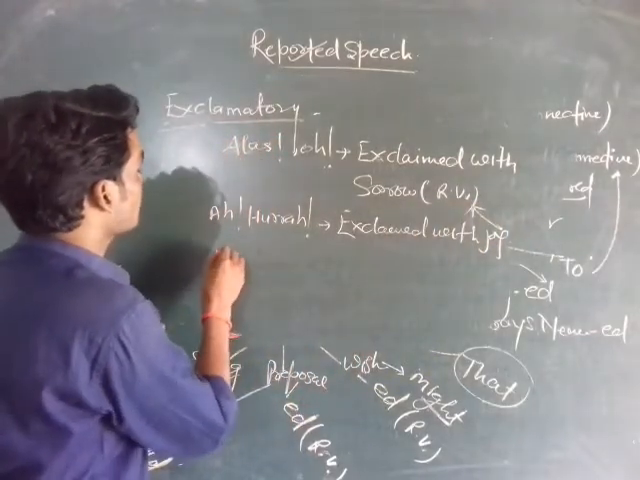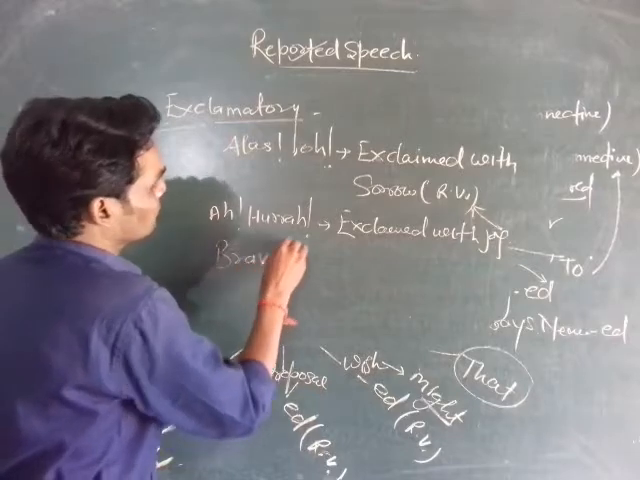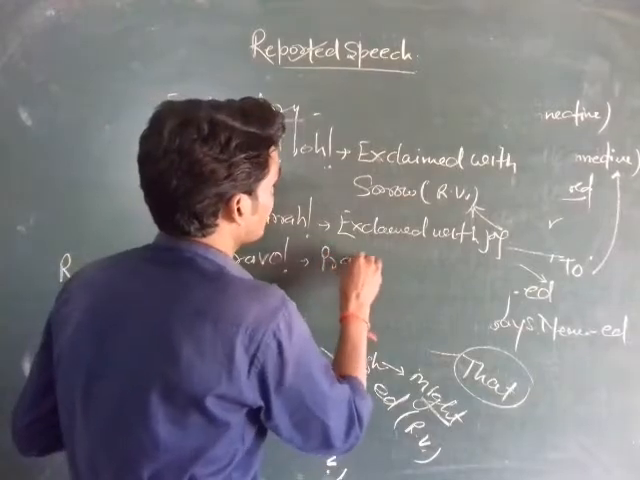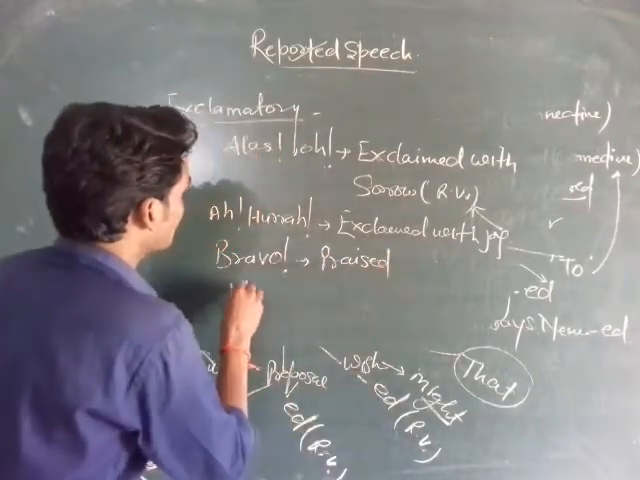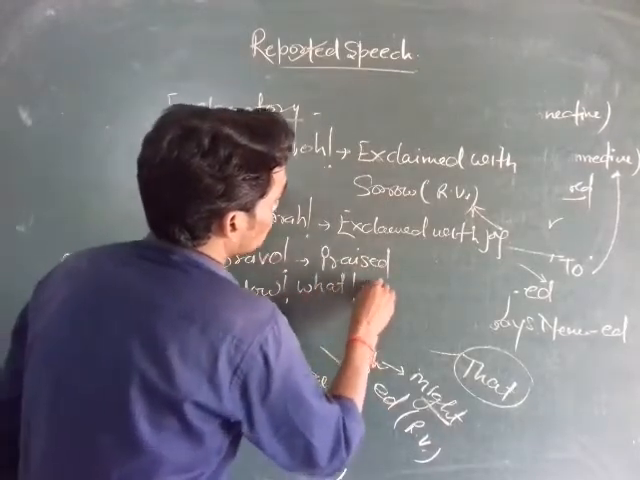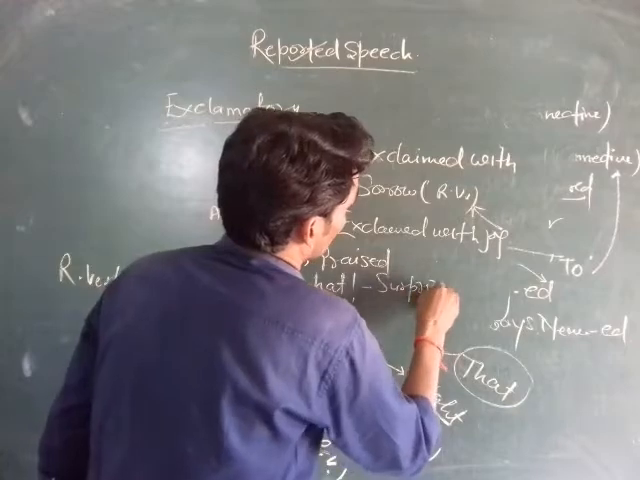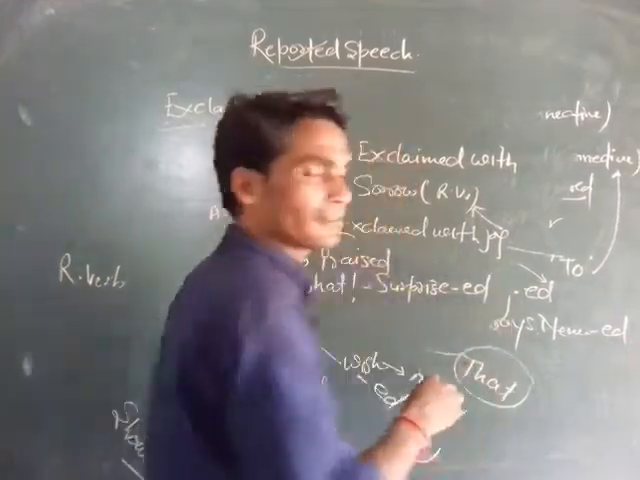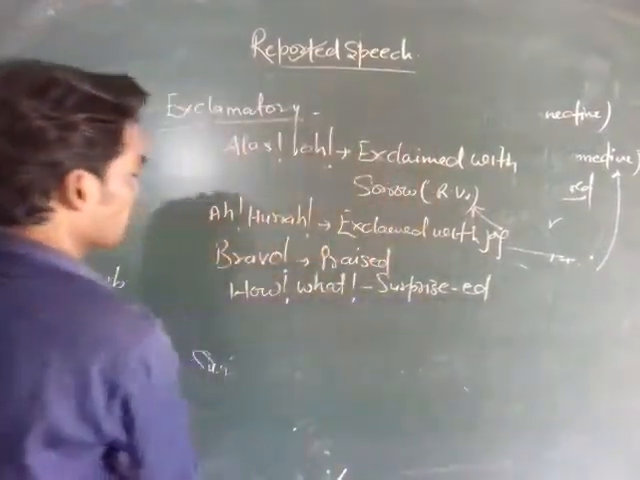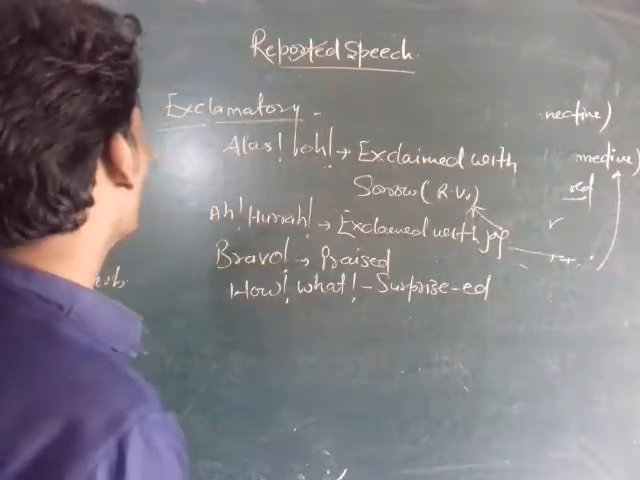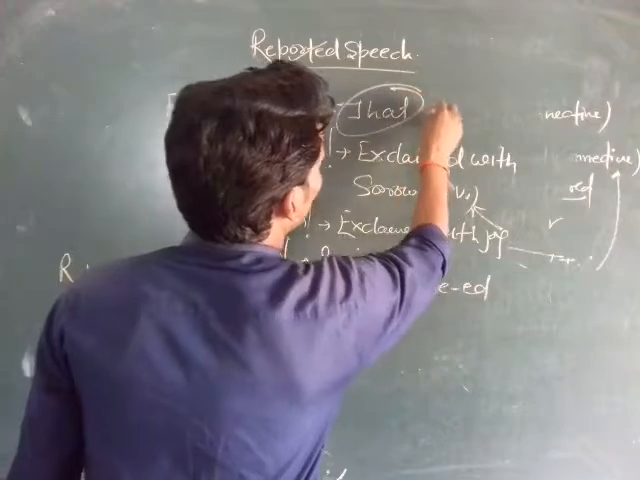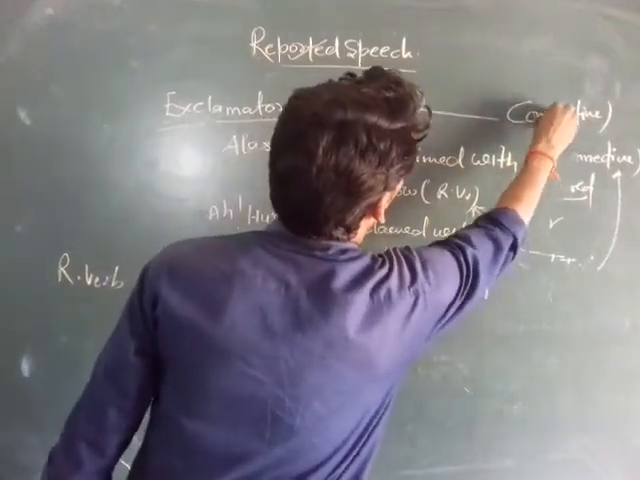Same as if we find a bravo with the sign of exclamation mark, then we use praised as the reporting verb. What and how show surprise, and we use surprised as a reporting verb to make indirect form of speech. And we use that as a connective in exclamatory sentence.